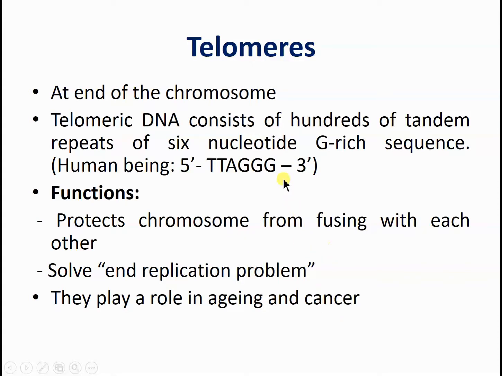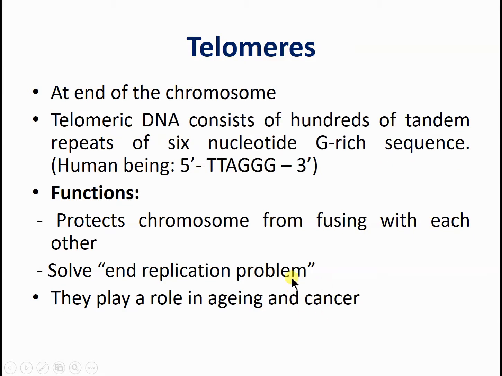So telomeres cannot be synthesized, and in the next and next generation cells, they will get shorter and shorter DNA.